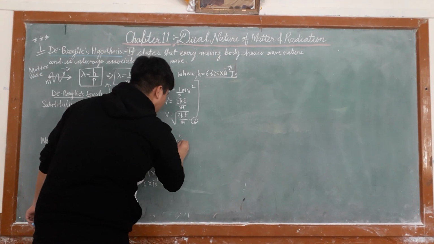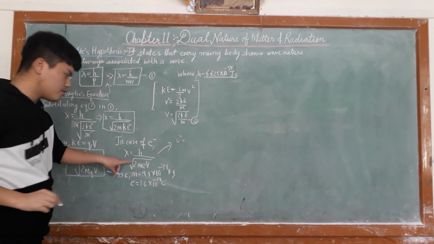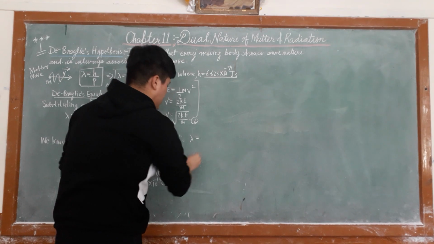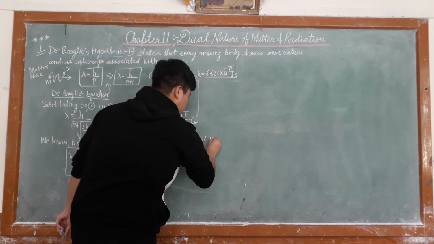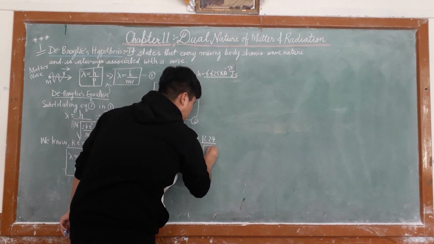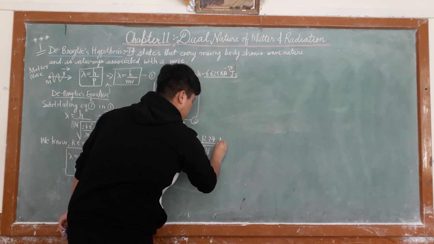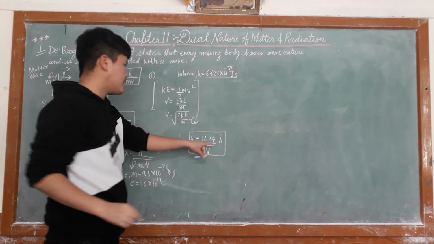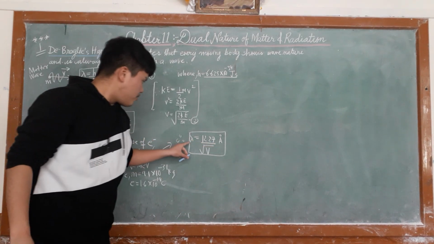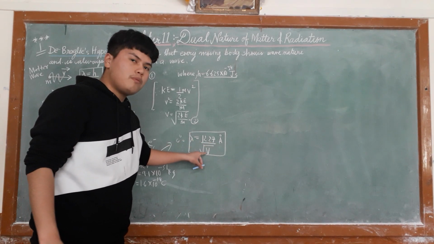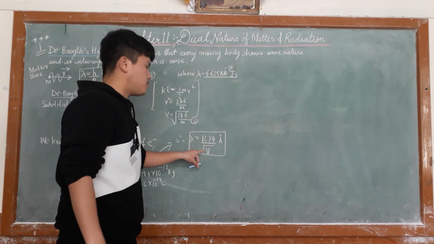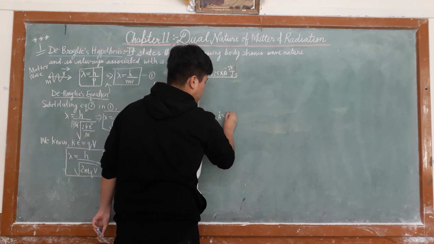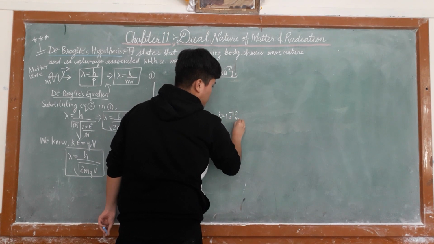Therefore, on solving this equation you will get a simplified equation: lambda is equal to 12.27 upon under root V, and the answer will be in angstrom, where V is the potential difference and 1 angstrom is equal to 10 to the power minus 10 meter.